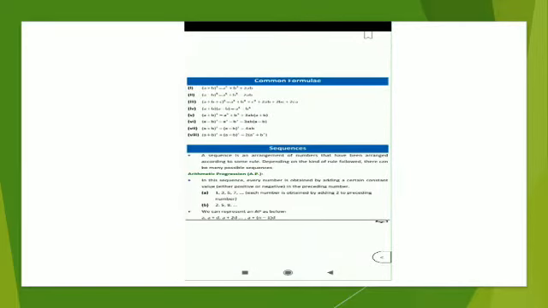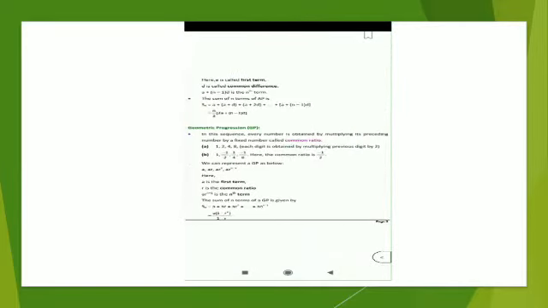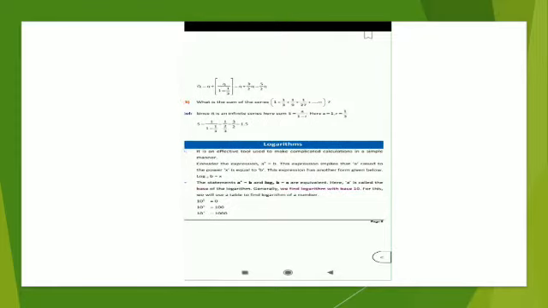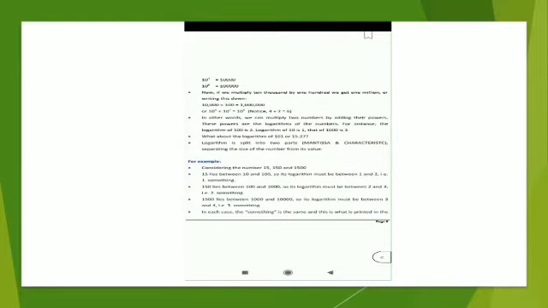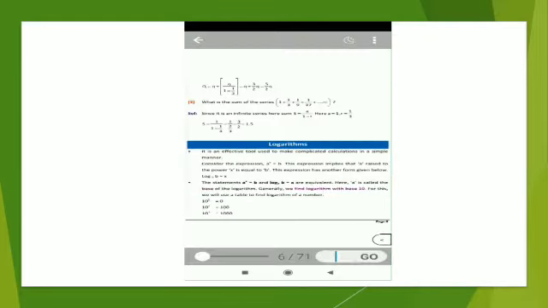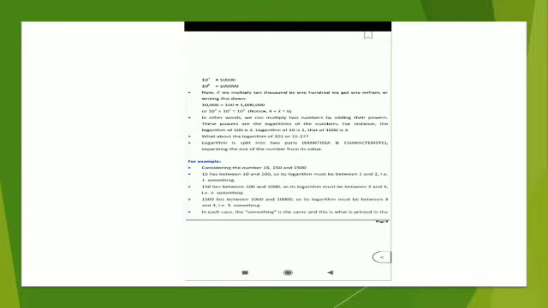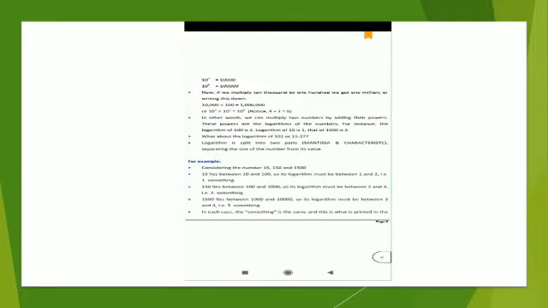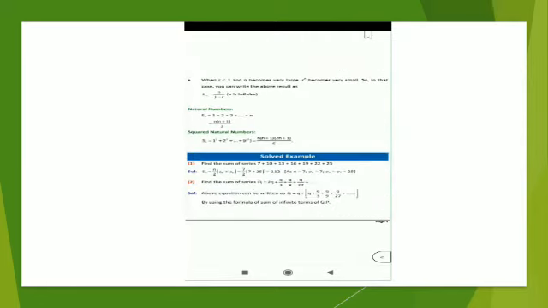I'm just downloading some books to show you a demo. Here you have all the formulas, and you can add a bookmark or you can even add some notes, wherever you need. That's a main plus point in this app.